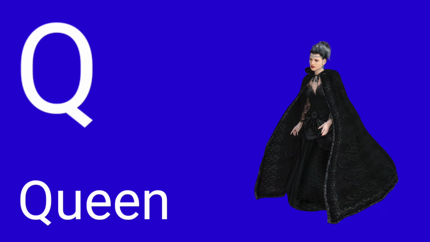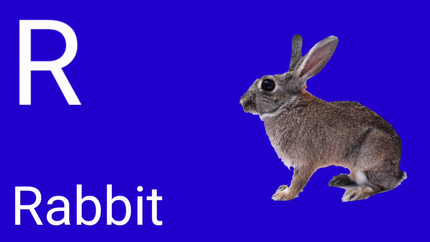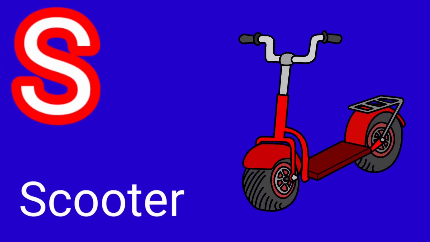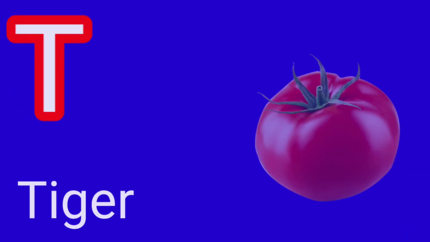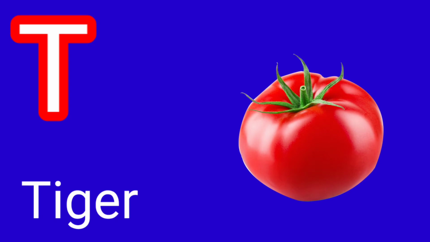P for parrot. Q for queen. R for rabbit. S for scooter. T for tomato.